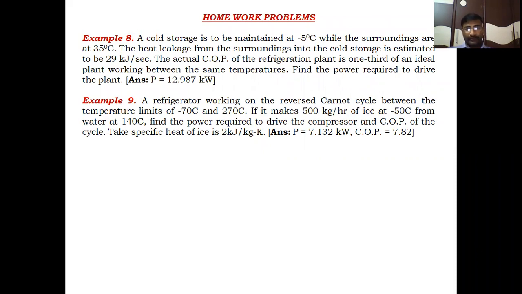By going through the previous problems, you can get the knowledge on the reversible Carnot cycle. Then you can solve these two problems, example 8 and example 9. Here I am going to read these two problems. First of all, a cold storage is to be maintained at -5 degrees centigrade while the surroundings are at 35. The surrounding temperature is taken as T2 and the cold storage is the lower body temperature, -5 degrees centigrade. That is the cold body temperature.